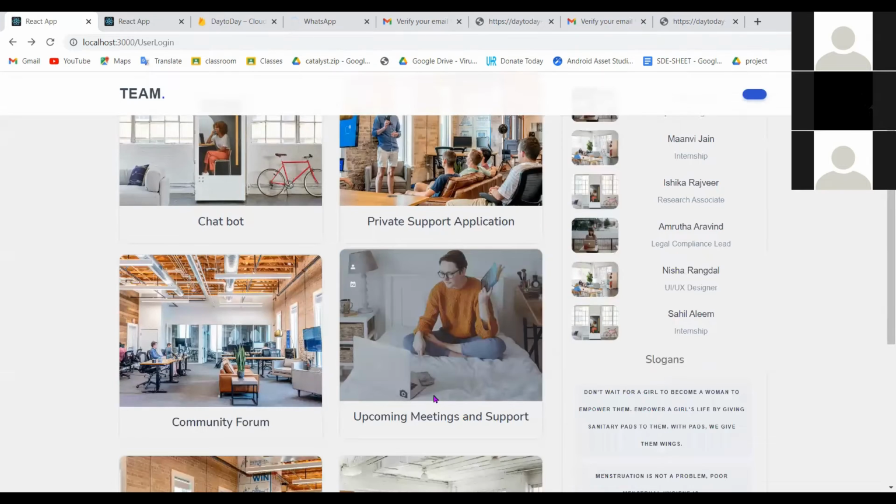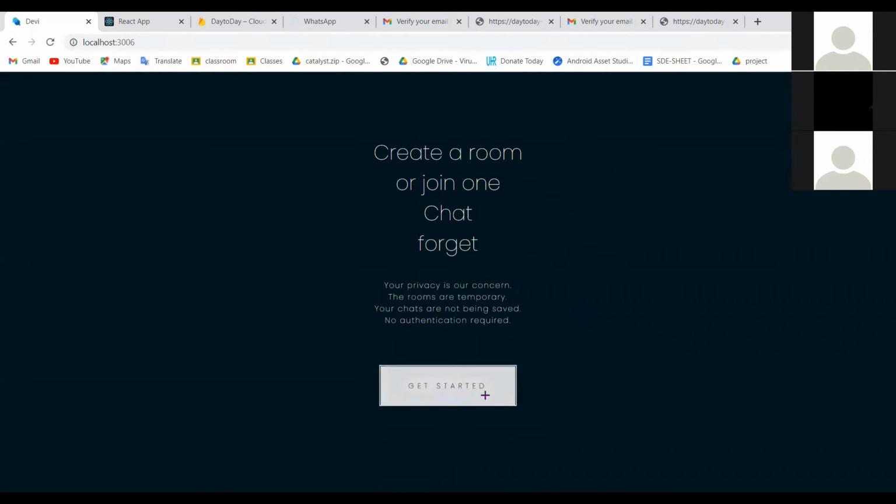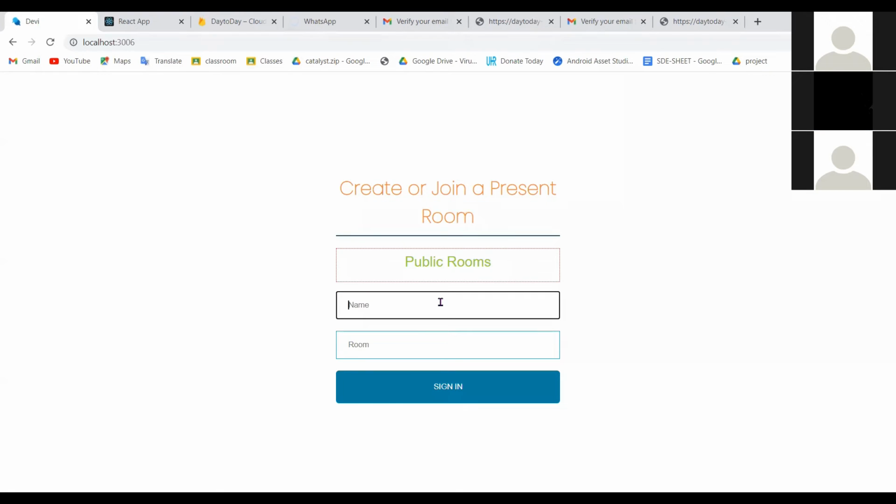Coming to the last section, we have public and private chat rooms. Over here, basically people can create a chat group or a chat room, and they can restrict it to as many people as they want.